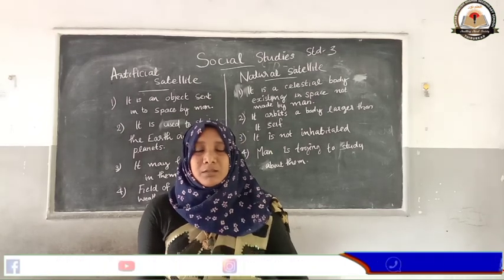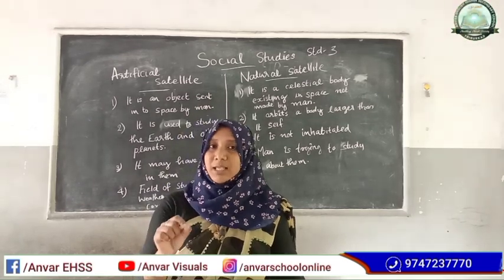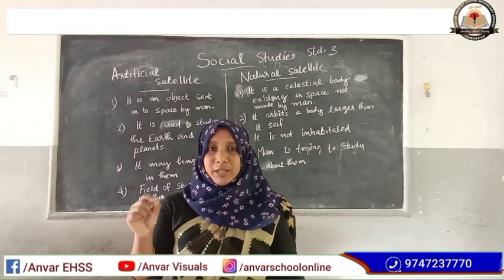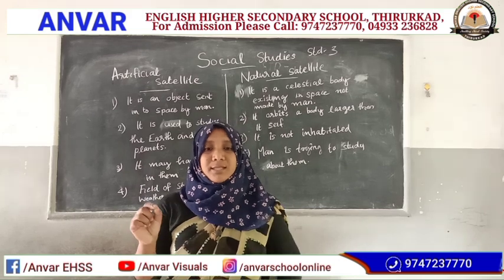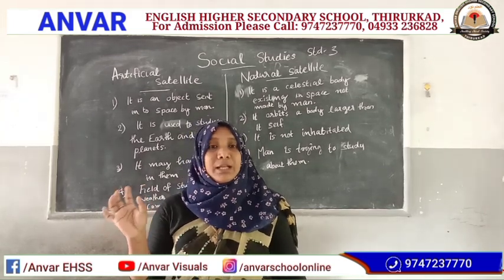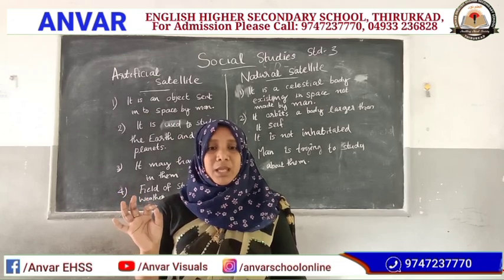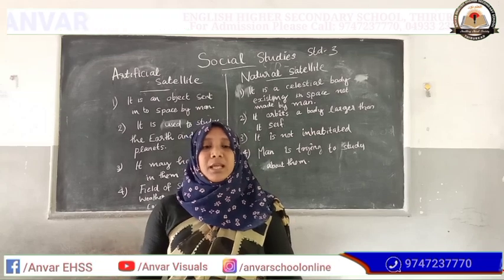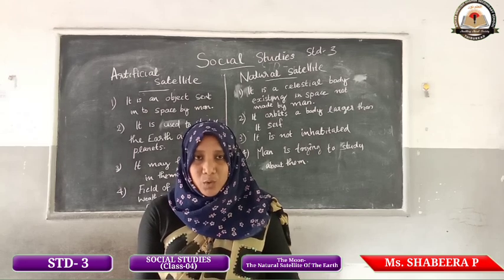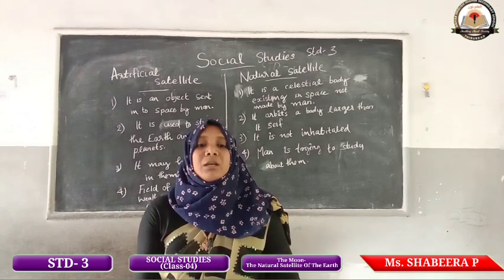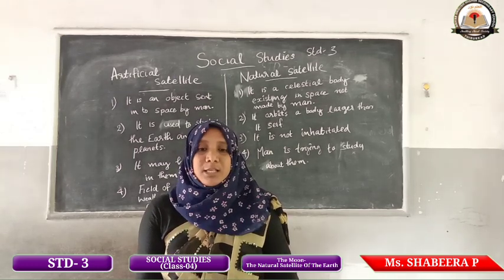Then the moon completes one revolution of the earth in how many days? 27.5 days. And it rotates on its own axis in how many days? 27.5 days. So we can say that the revolution and the rotation period of the moon are the same.